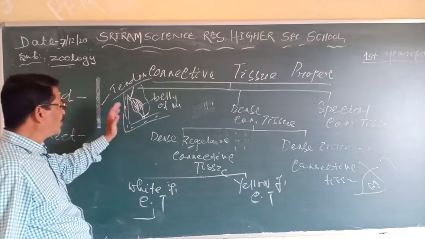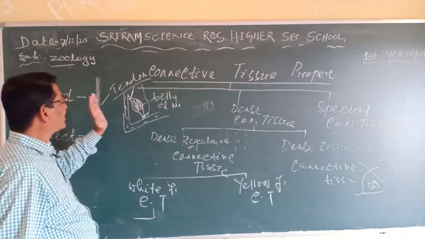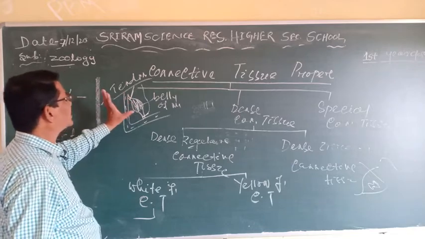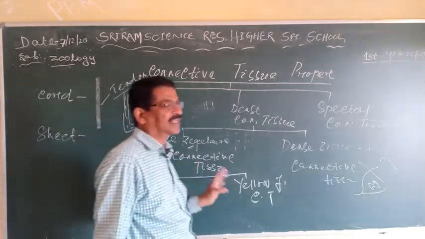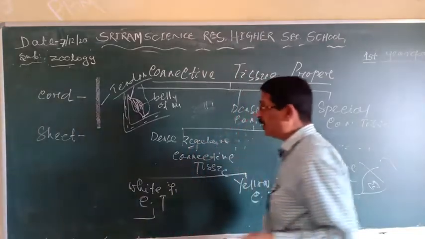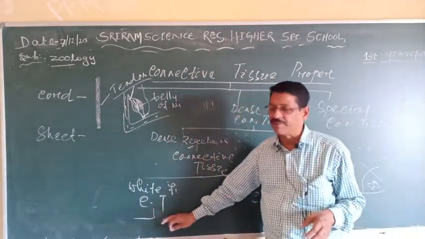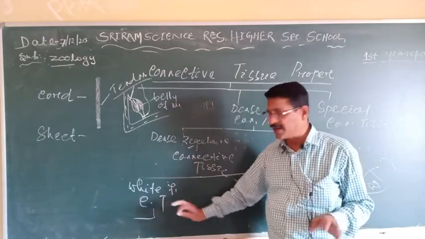The skeleton moves by the contraction of the muscle, clear? That is the white fibrous connective tissue.